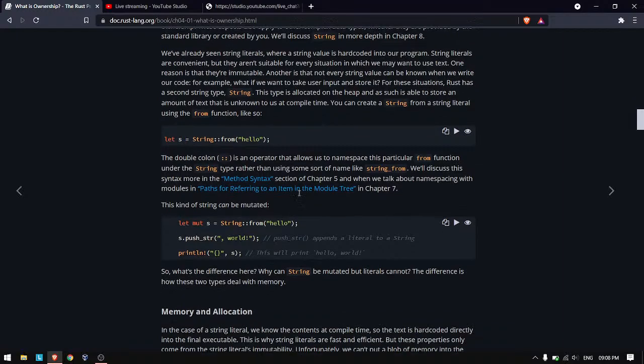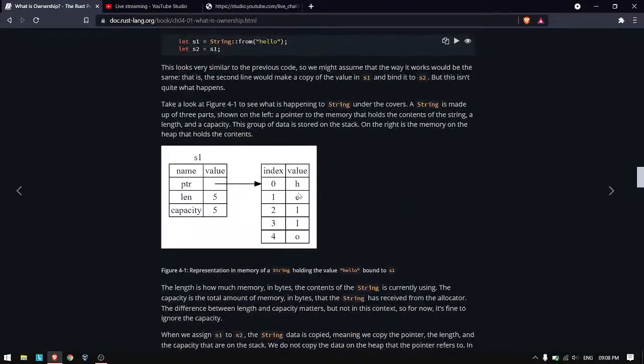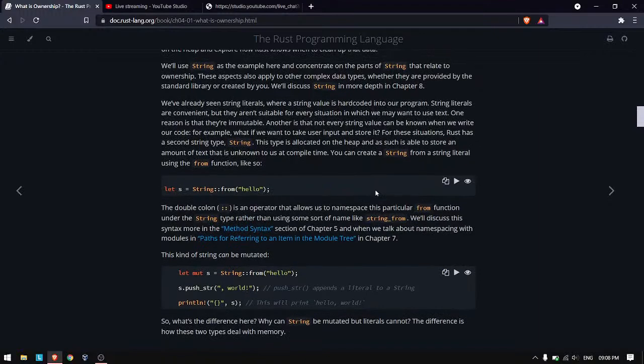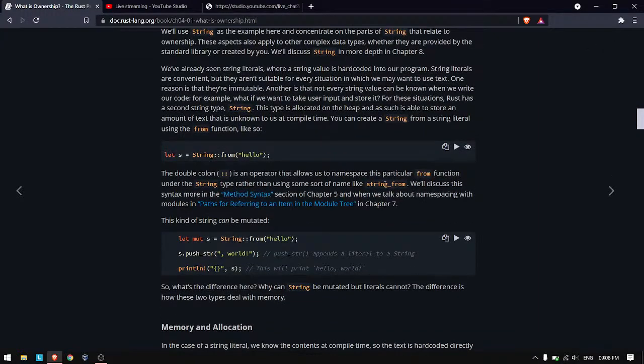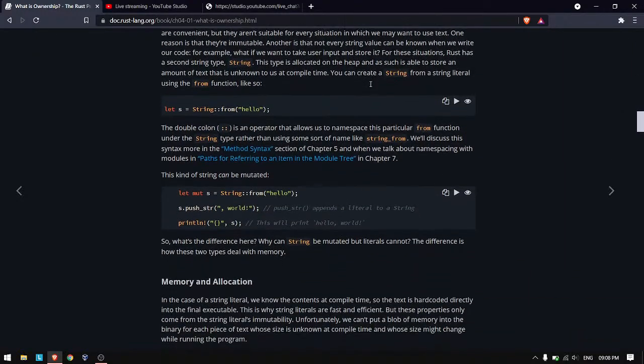Here it is better illustrated in a diagram. This is how a String consists of a pointer, a length and a capacity, and the pointer points to the value it's storing on the heap. That's how String works, and we will see them in much more detail in chapter 8.